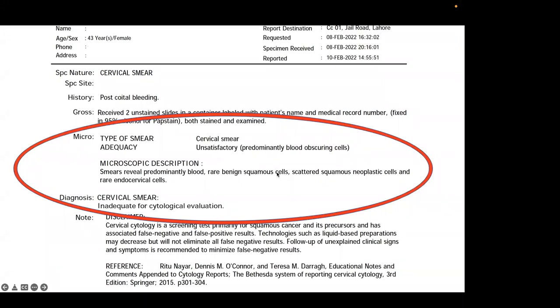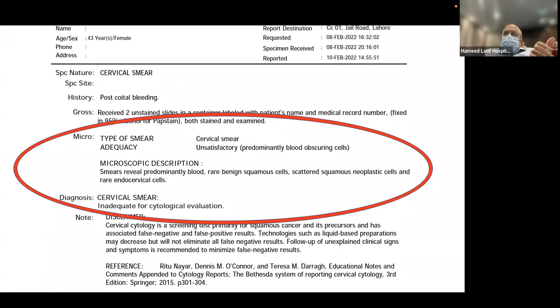So the take-home points from this are, number one, the questions that I would want you to look at: what are various methods of cervical screening? And please remember what Professor Rubina said about liquid-based cytology. Number one, preferably that should be done.